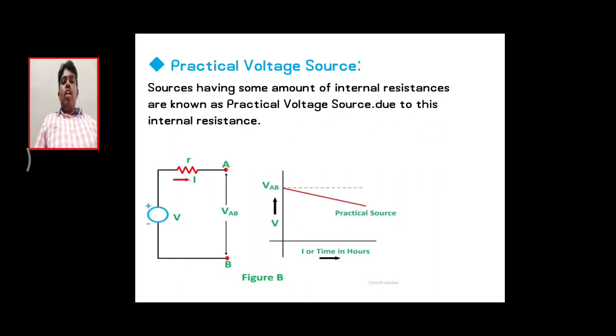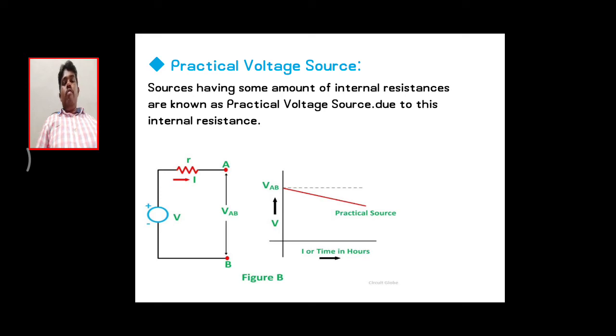Then coming to the practical voltage source. The practical voltage source has some value of internal resistance. That's why it is a voltage source which delivers the voltage at a specified level, because it depends on the load current variations. It sends the voltage to the load at limited values because it has a small amount of internal resistance. In figure B, the symbolic representation is a voltage source in series with a small internal resistance.